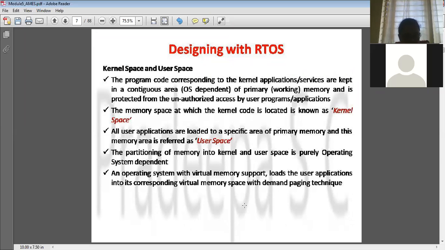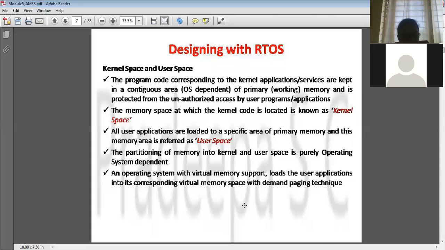What are the kernel space and the user space? Whatever the kernel services are, they manage the task or the process. There is code or programming written for it, so all of that should be protected. The user cannot access this. So those programs are kept in a separate memory, and that memory is called the kernel space.